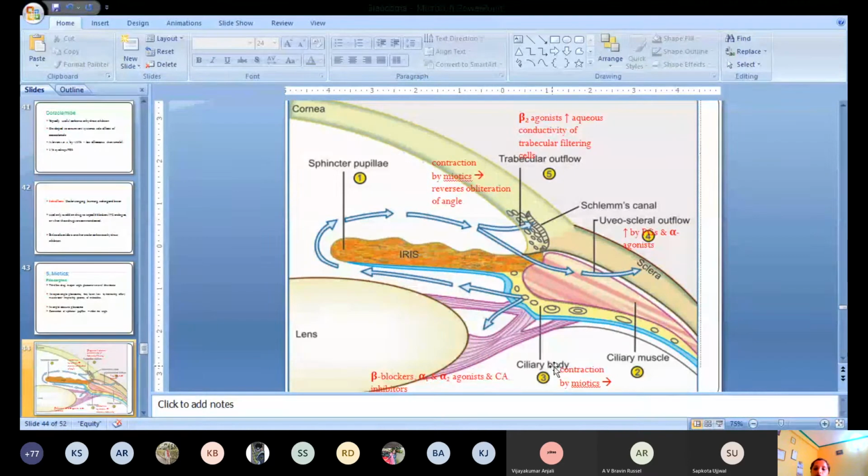But in case of open angle glaucoma, it will contract the ciliary muscles. When the ciliary muscle contracts, the patency of the trabecular meshwork is increased. So there is an increased outflow of the aqueous humor through the trabecular pathway. These myotics act differently in open angle glaucoma and closed angle glaucoma.